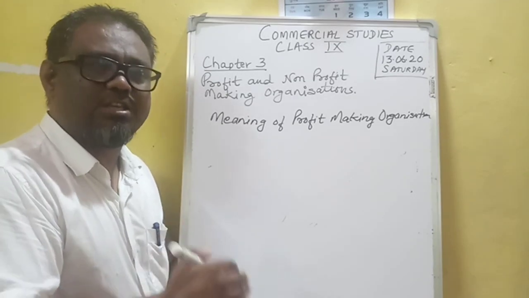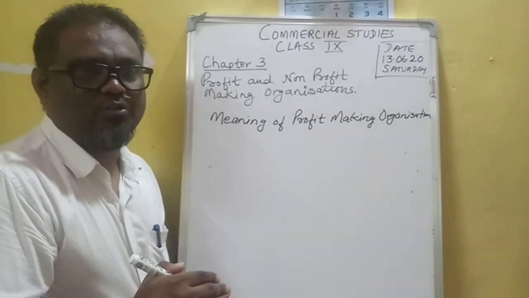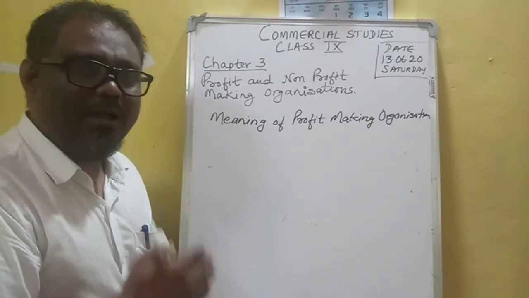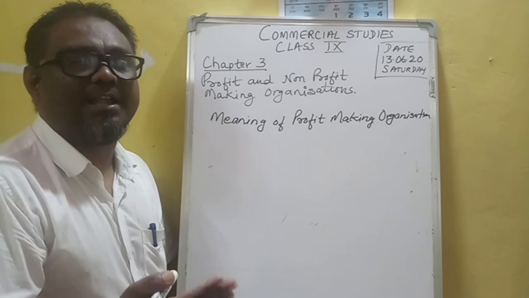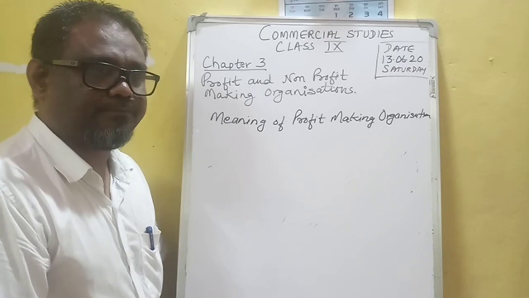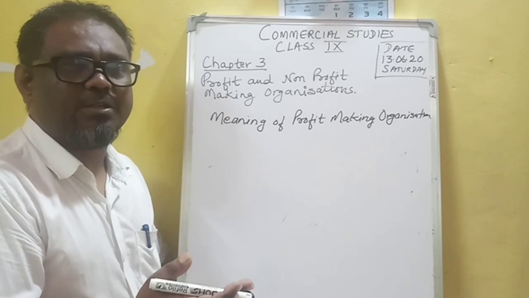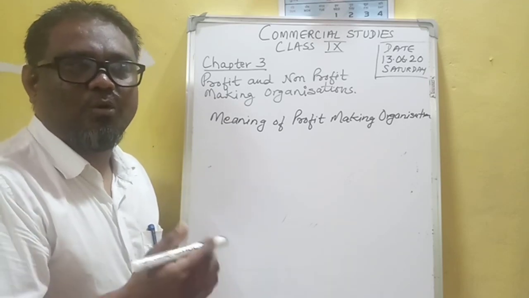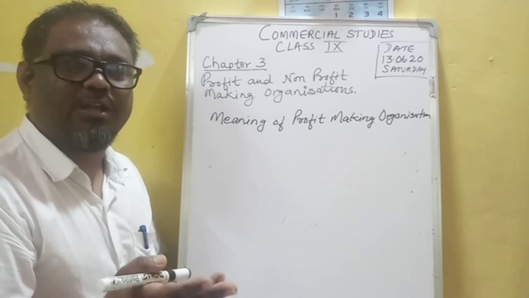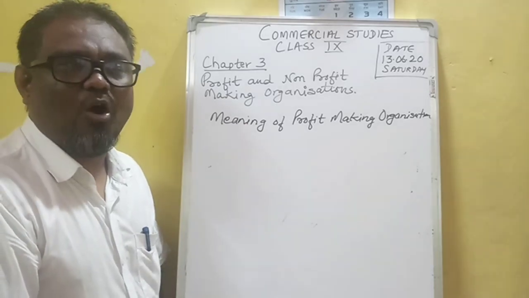Their main motive is to earn the profit. Without profit, they do not survive. They buy the goods at a less price and sell at a higher price, so they are called profit making organizations. See, there are many shops here in our place, Jaigaon. Clothes shops are profit making organizations. A computer shop, a hardware shop, a utensil shop, they all are profit making organizations.